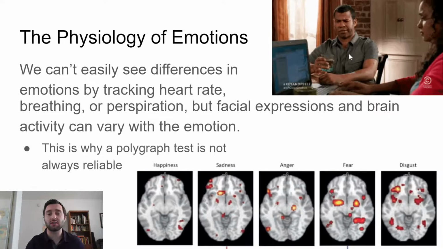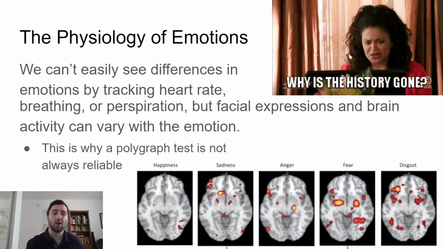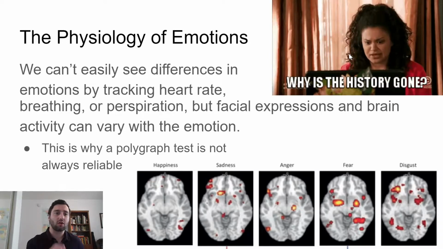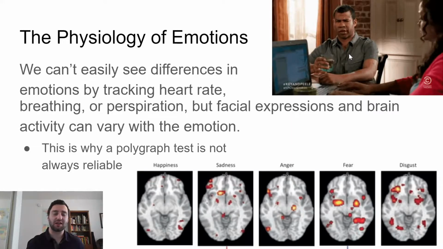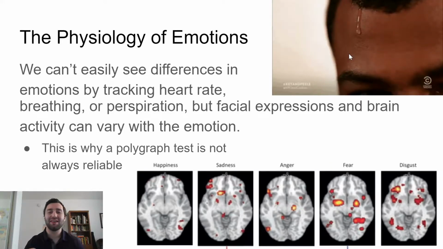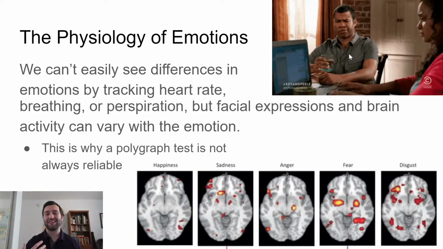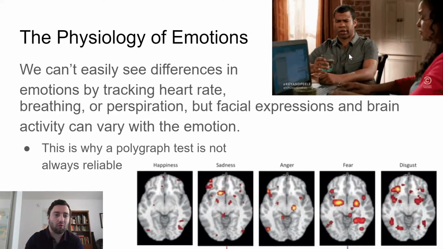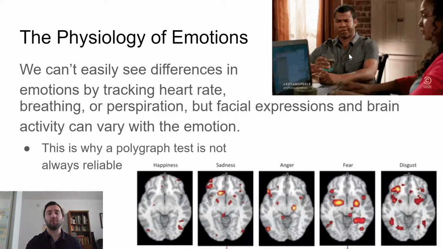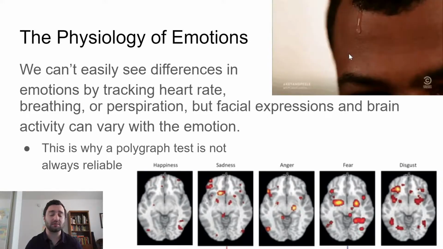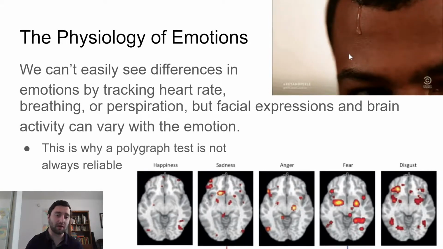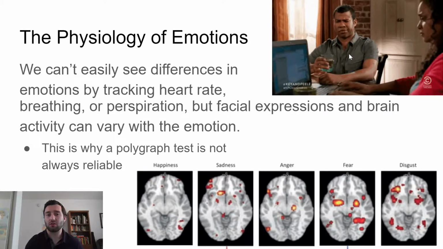This first piece is actually a good example of why polygraph tests aren't very reliable. Polygraph tests are basically taking in your heart rate, your breathing, your perspiration. It's technically called your skin electricity or something like that. I can't remember exactly what it is, but they're measuring that. The problem is that no matter what emotion we're feeling, that's what the reaction is going to be. The idea behind a polygraph is that if you're lying, your heart rate will increase, your breathing will increase, you'll sweat, because you're nervous.